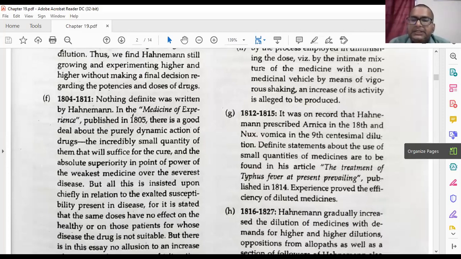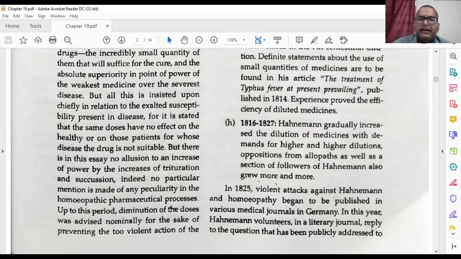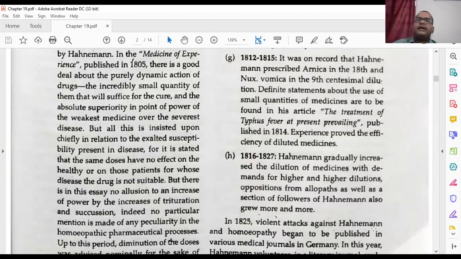Published in 1814. Experience proved the efficacy of diluted medicines. Then next we will see. You just remember these things for your objective examinations. Like 1812 to 15, typhus fever, he first wrote in his article, the treatment of typhus fever at present prevailing. He has written about the dilution process. Then 1816 to 1827, what he has done.